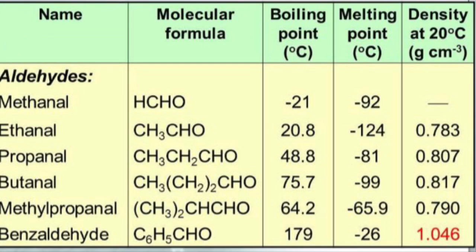And on the other hand, talking about the physical properties of aldehydes, you can see that the boiling point and melting point also vary depending on the element. For propanal, you can see that the boiling point is 48.8 and the melting point is minus 81 degrees Celsius.